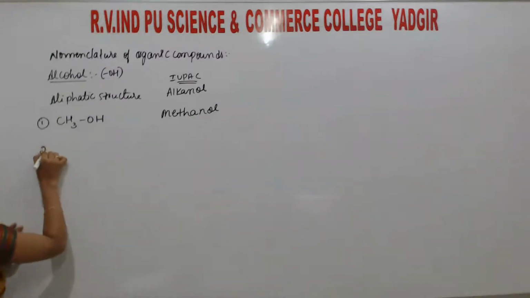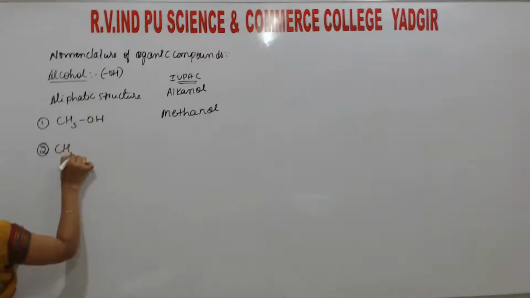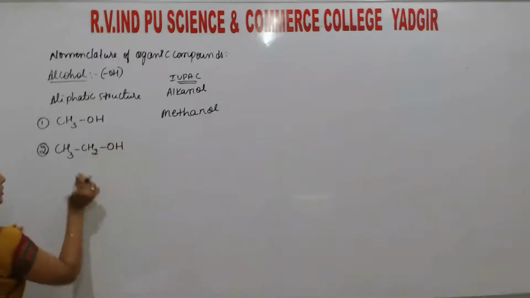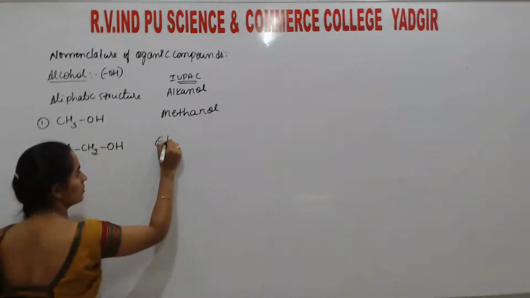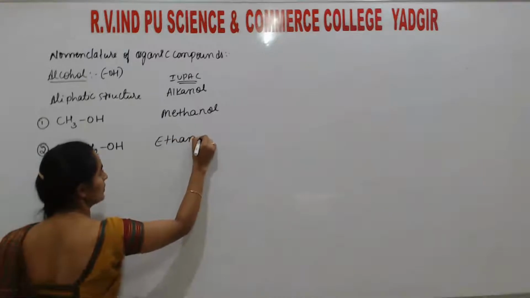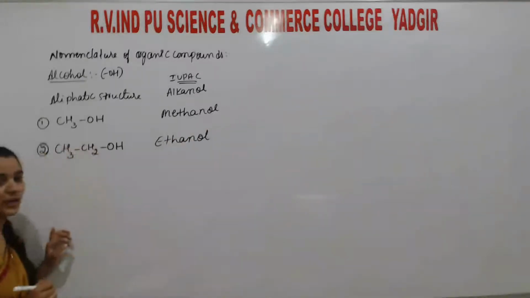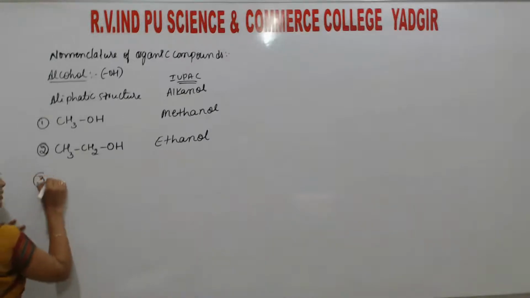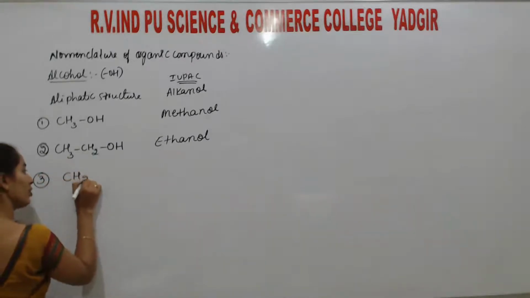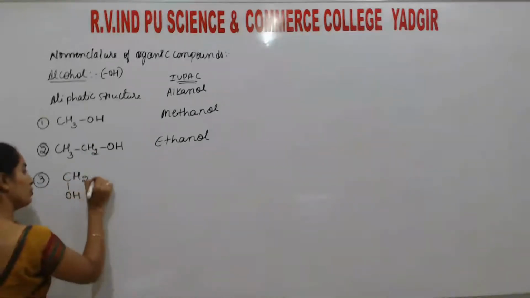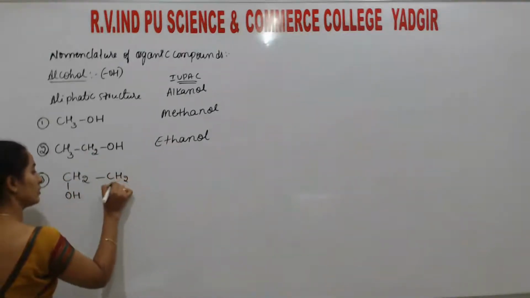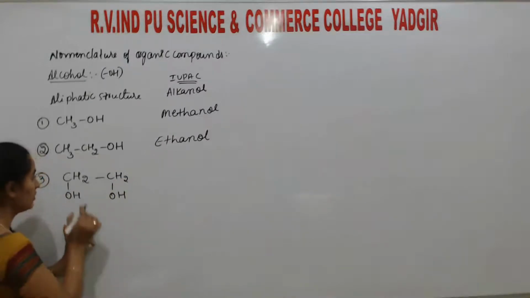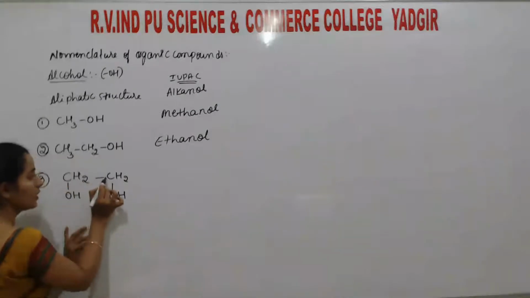So next, note here, 2 carbons are there. So ethane, the last E is replaced by OL, that is ethanol. Next, in the place of this ethanol, if 2 OH groups are there, then of course this is the parent chain.